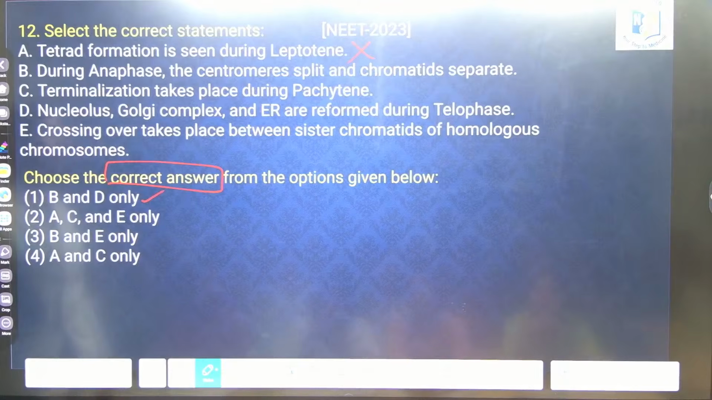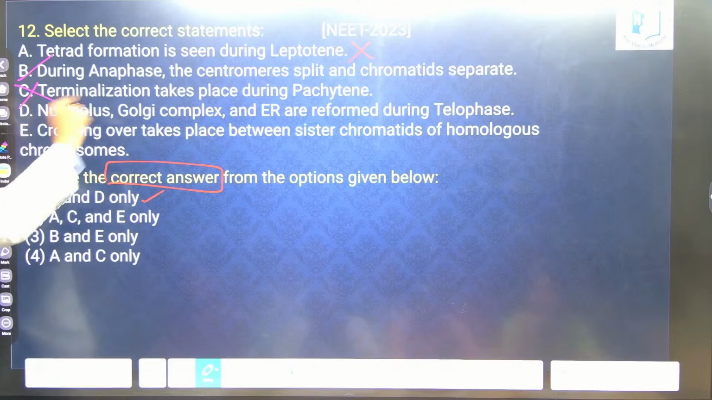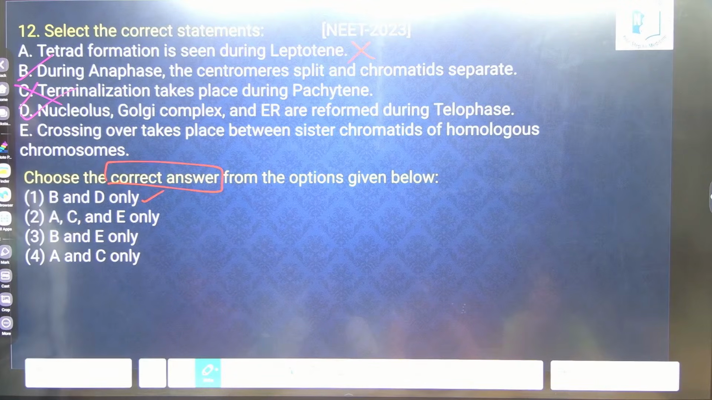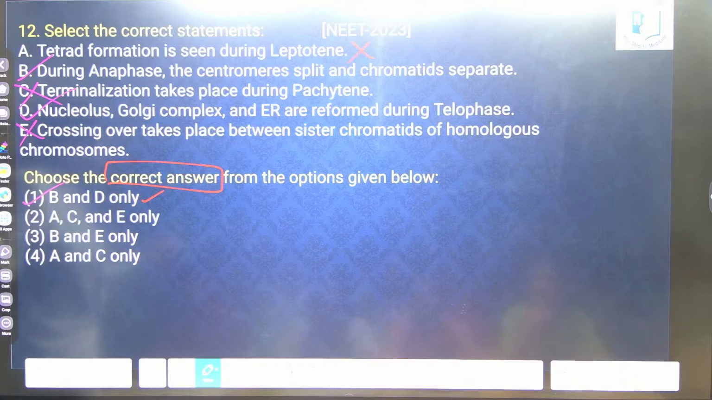During anaphase, the centromere splits and chromatids separate. Terminalization takes place in pachytene? Nucleolus, Golgi complex, ER reformed in telophase. Crossing over takes place between sister chromatids of homologous chromosomes, or non-sister chromatids of homologous chromosomes. Between, what is the right answer? B and D. One more point also for your identification.